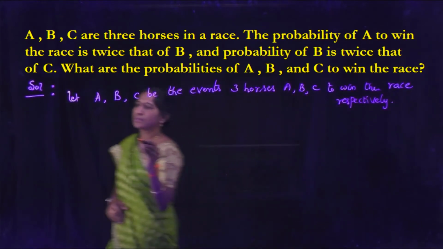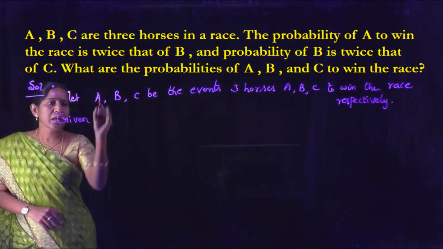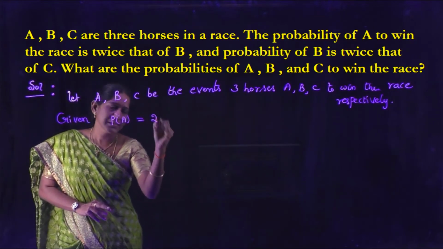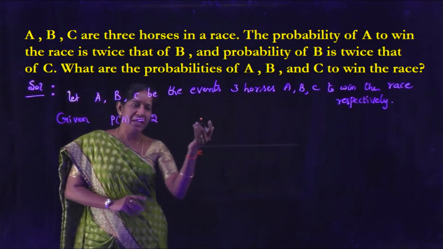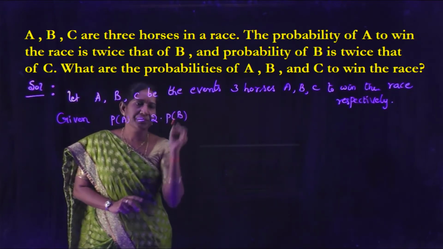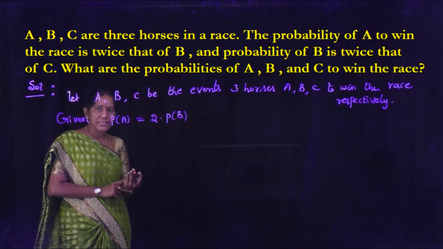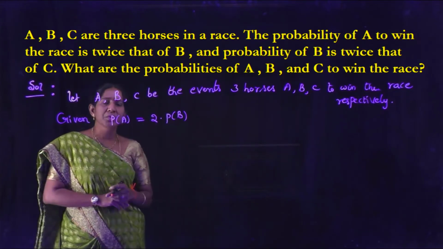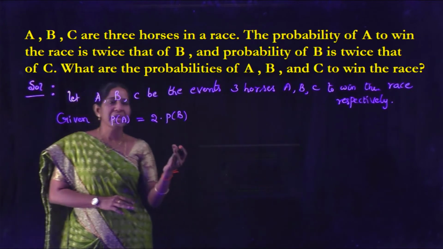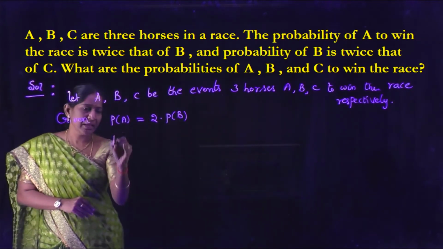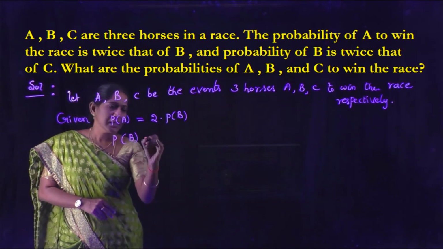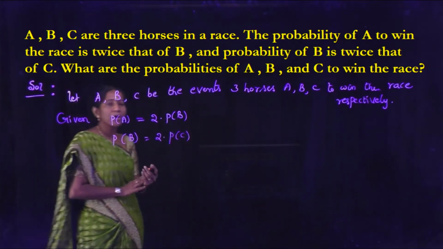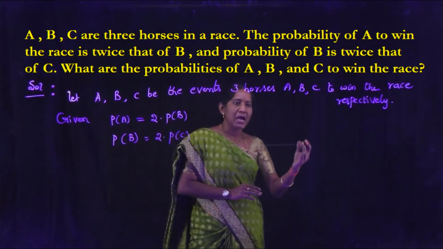Given: the probability of A to win the race, that is P of A, is twice that of B, so that is 2 into P of B. The probability of A to win the race is twice that of B, denoted by P of A equal to 2 into P of B, and the probability of B is twice that of C, that is P of B equal to 2 into P of C. Then we have to find the probabilities of A, B and C to win the race.